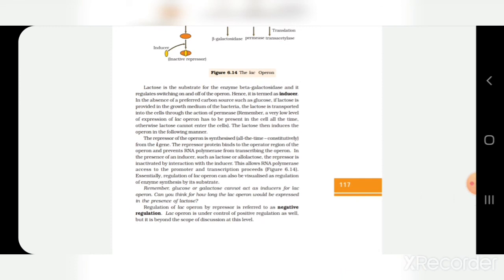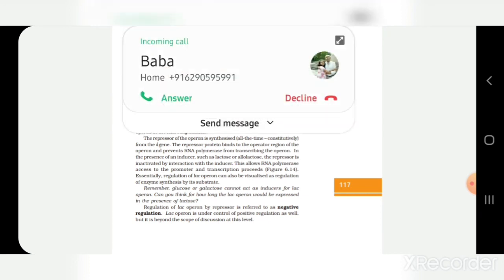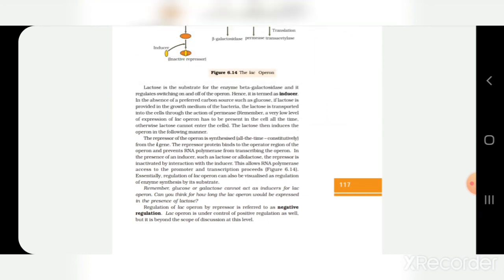Regulation of the lac operon by a repressor is a negative regulation, but the lac operon is under the control of positive regulation as well, but it is beyond this level. So today up to this, we'll continue with the chapter in my next video.